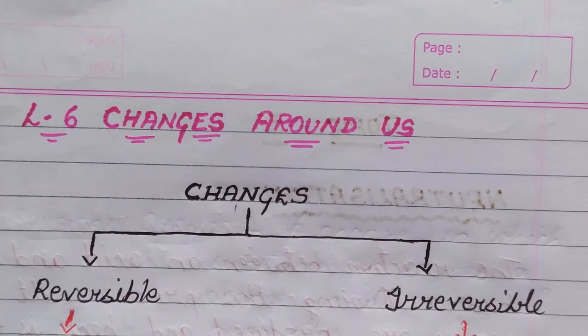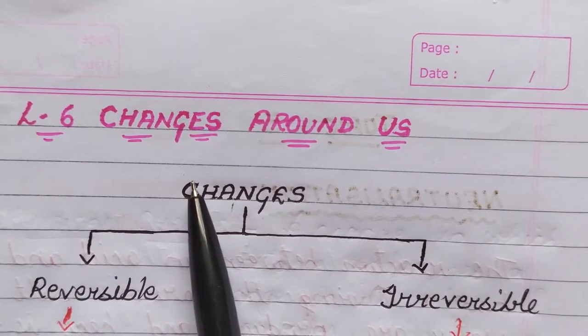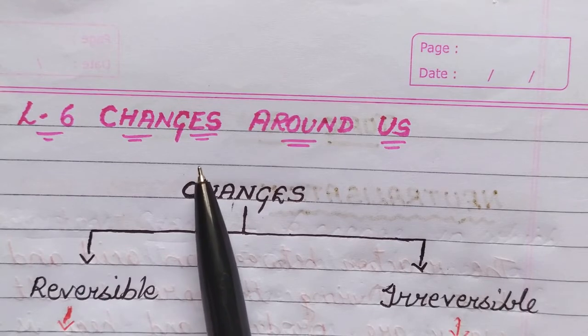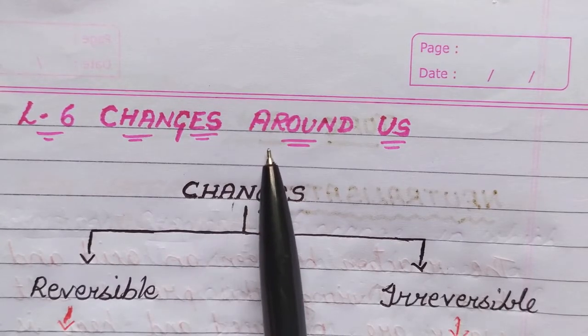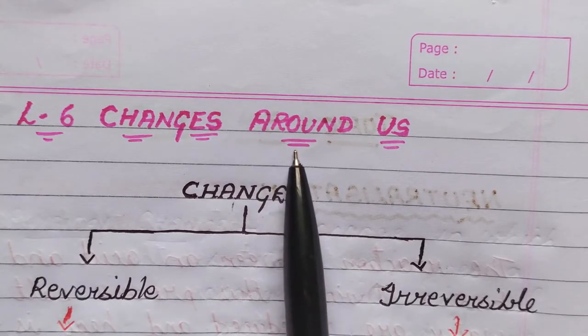Good morning, students. Let us start with the next chapter, that is changes around us. See, children, we can see many kinds of changes around us in our day-to-day life. Like in the field, the crops change from time to time. The leaves fall from trees, they change their color, they dry out.